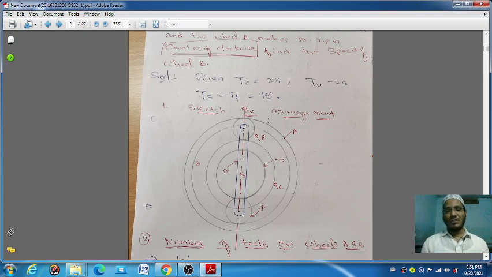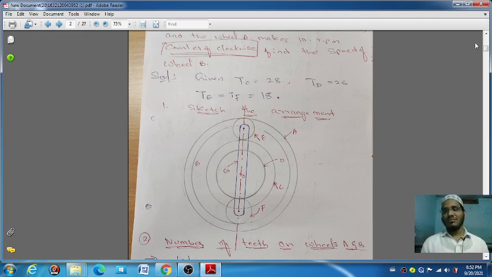Okay, after that we don't know the values of gear B and gear A. So that's why we are drawing both on the center of the same axis. Just supposing this is B and this is A. In that question it is given that internally all the gears are there, inside gears A and B. You can see that in the question. So that's why we are drawing internally.